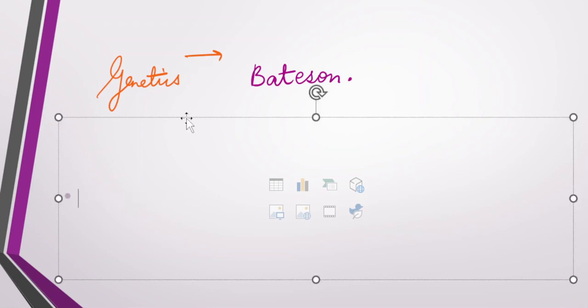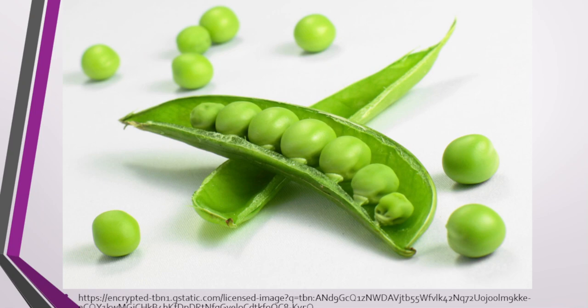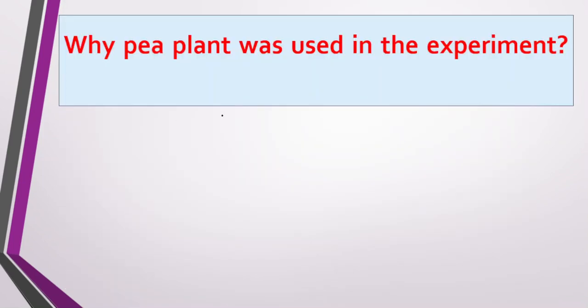Now, what was the work which Mendel had actually done? Mendel worked on the garden pea plant. So let's speak about why he took this plant only. The scientific name of the garden pea plant is Pisum sativum. So why did he use this only?